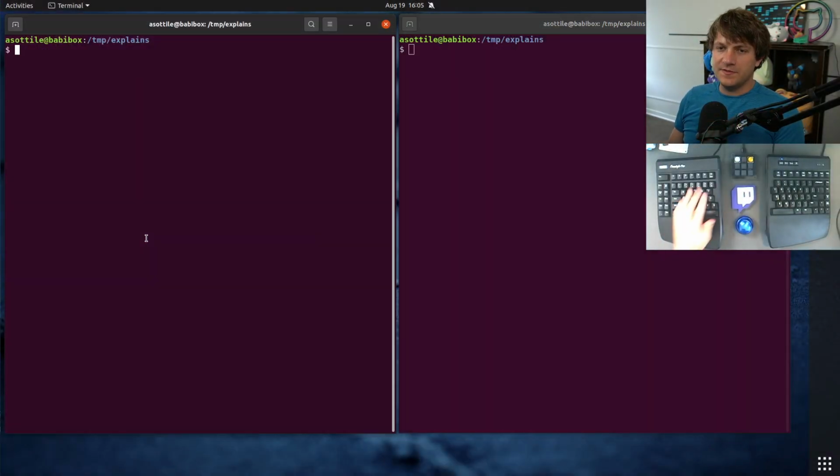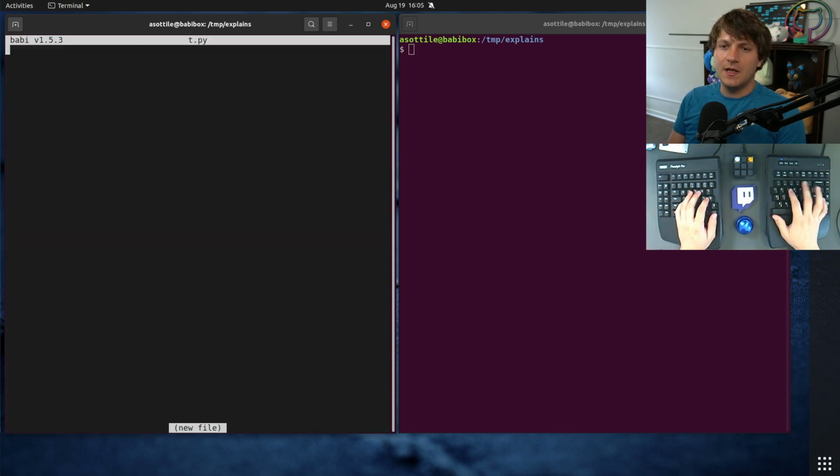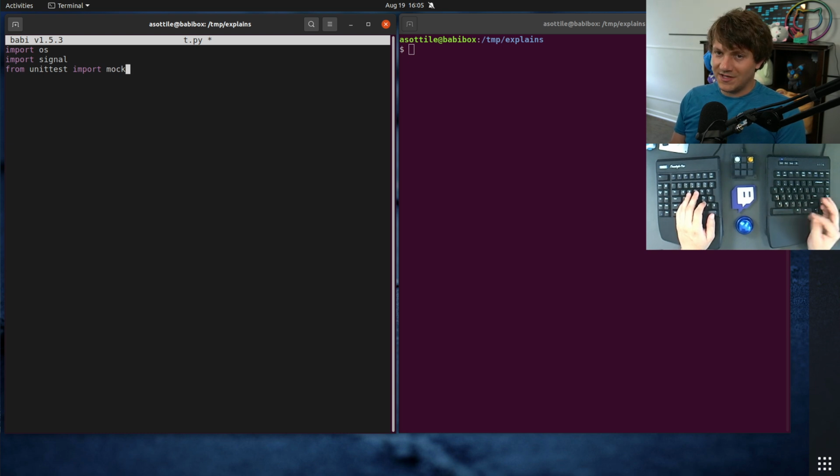Okay, so this comes from a Stack Overflow question, so I'm going to just reproduce it very quickly in a little Python script. We are going to be dealing with the signal module, and we are going to be setting up a signal handler using a mock. Test import mock, and then we are going to kill our own process and look at the result of what happens. So let's just make some function. It doesn't actually matter. We're going to have a handler, and this is going to be a mock.MagicMock. MagicMock is nice because it supports double under call.